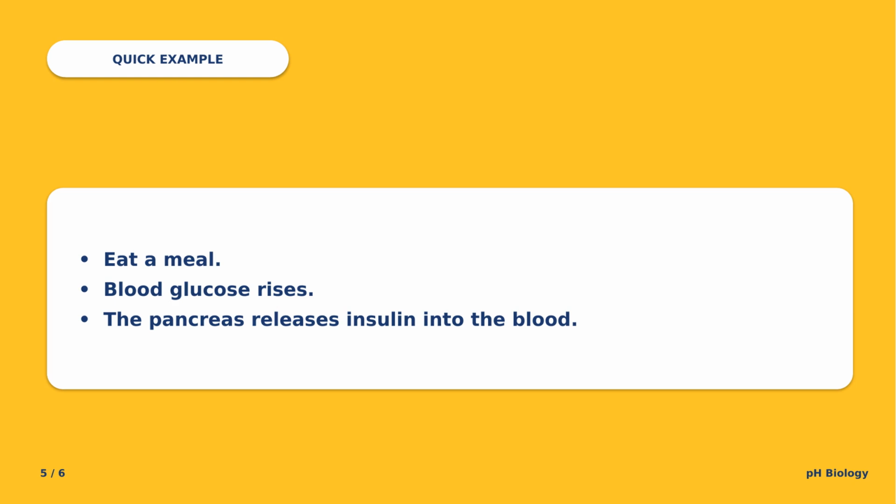Quick example. Eat a meal. Blood glucose rises. The pancreas releases insulin into the blood. The insulin reaches the liver and muscle cells with insulin receptors and triggers glucose uptake. Slower than a reflex. Takes minutes, not milliseconds, but the effect is sustained and reaches every cell that needs it.